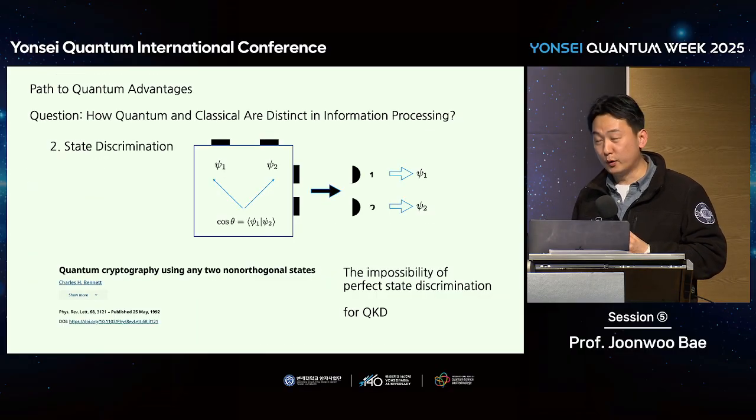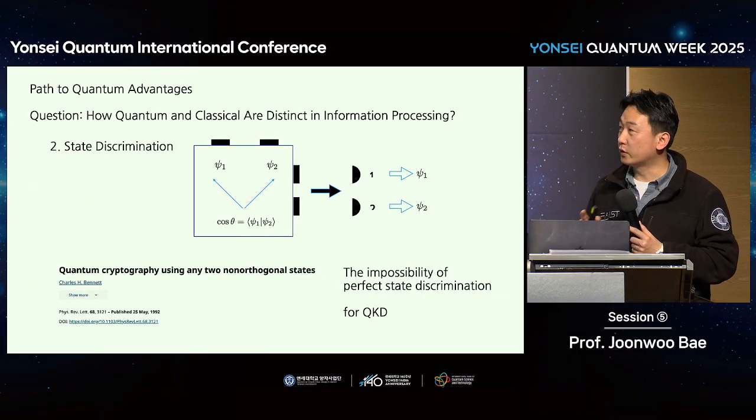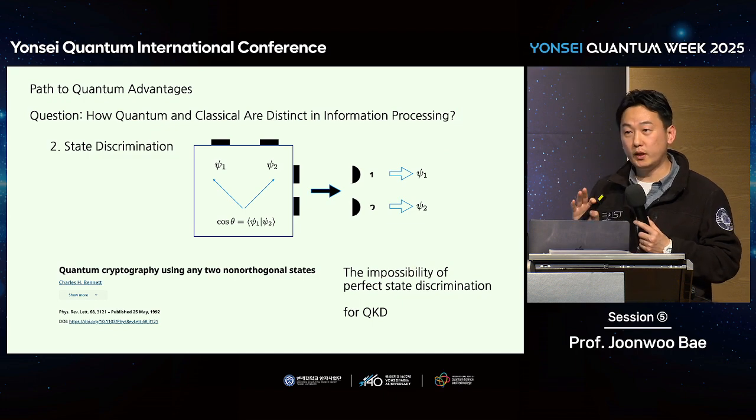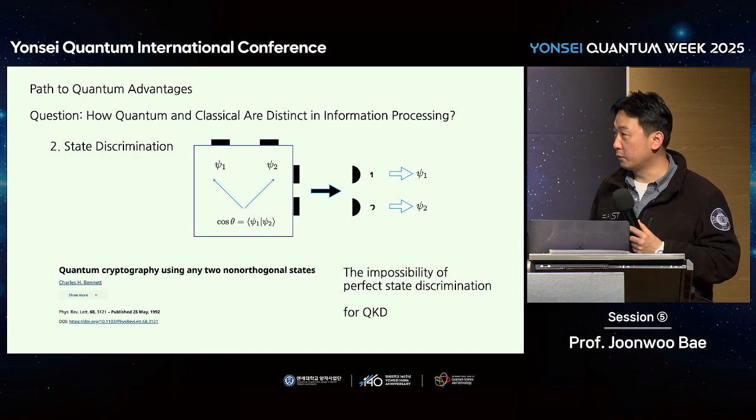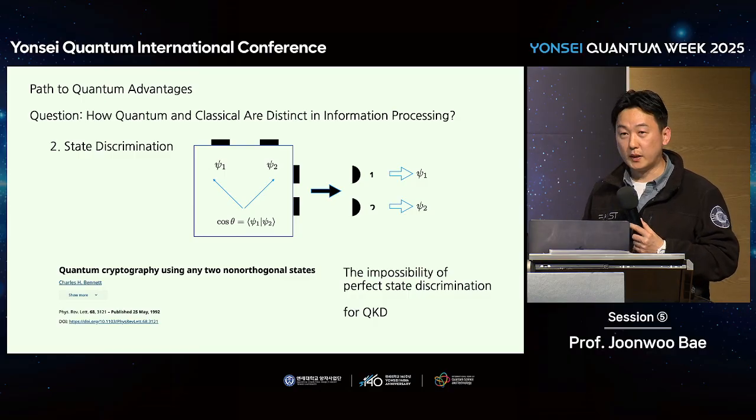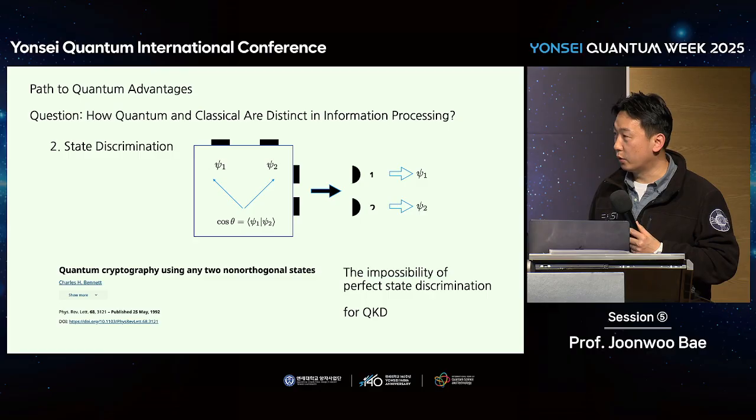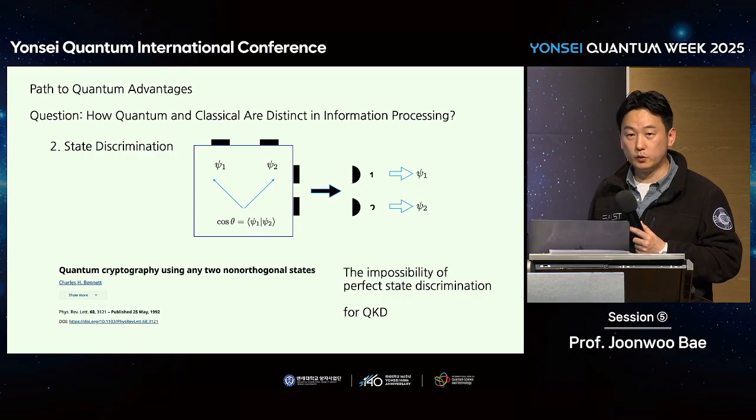Okay, second, I would also like to ask the same question about quantum state discrimination. It's a very simple thing. Non-orthogonal states cannot be perfectly discriminated. And this is actually one of the ideas for quantum key distribution, also by Charlie Bennett. So 2 non-orthogonal states can be used for quantum key distribution.